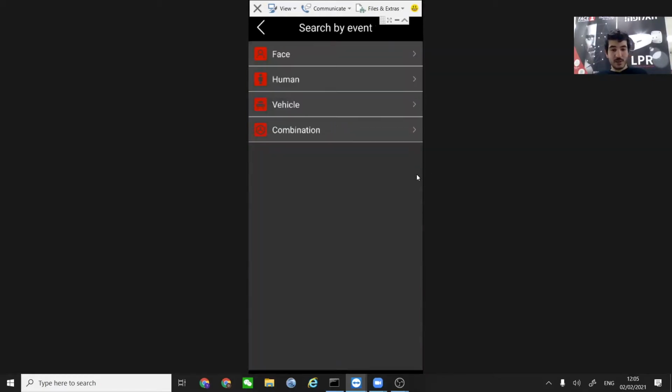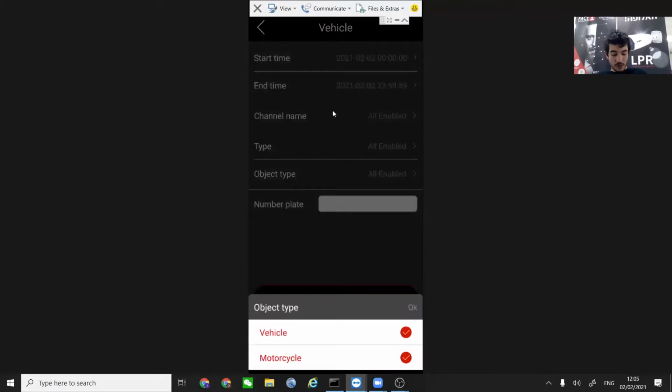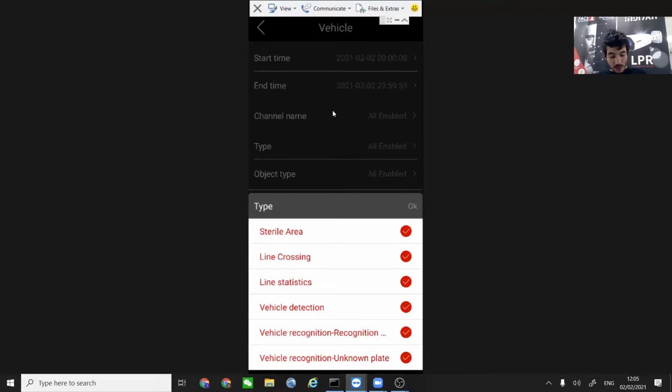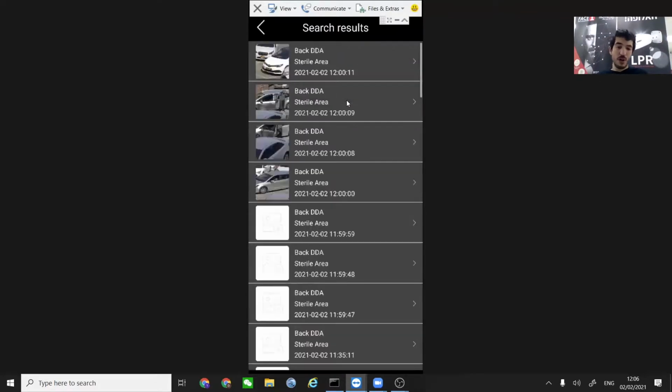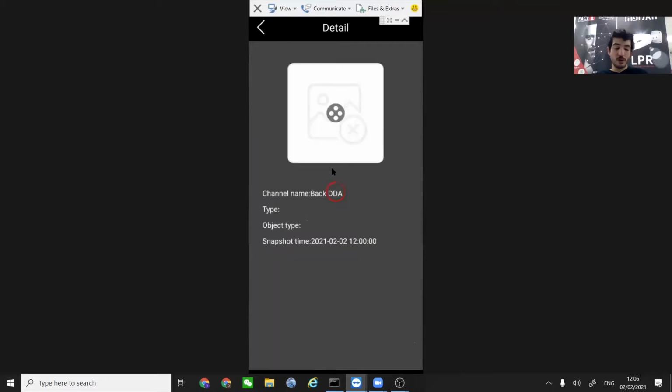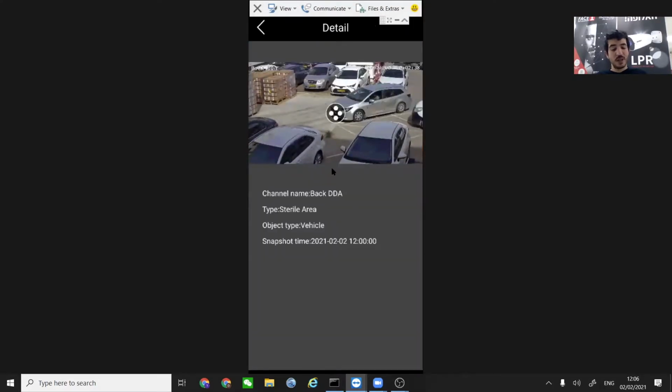Another ability that we have is the ability to search for a vehicle. So we search for a vehicle. In this case, let's choose the type of vehicle. I'm going to choose all of those, so we don't get all of the LPR recognitions, and start searching. So just like before, we are getting anything that is a vehicle, with the same ability to only see vehicles that are moving and not parked vehicles, just like before with the playback and everything. I hope it moves well in your case because we are in a remote connection, but I think I see that it moves quite well.